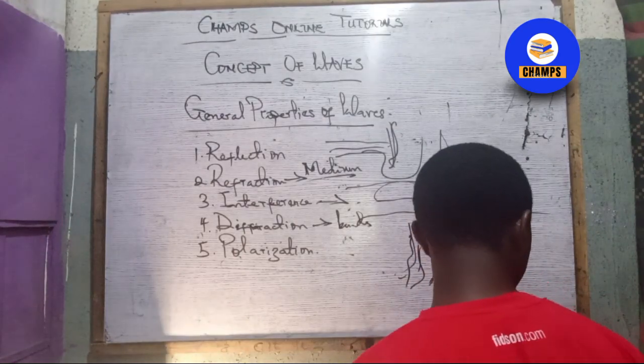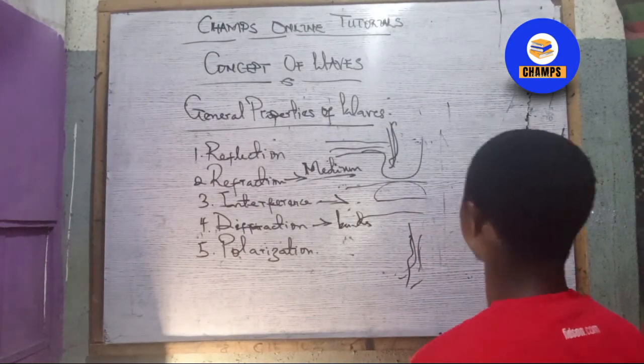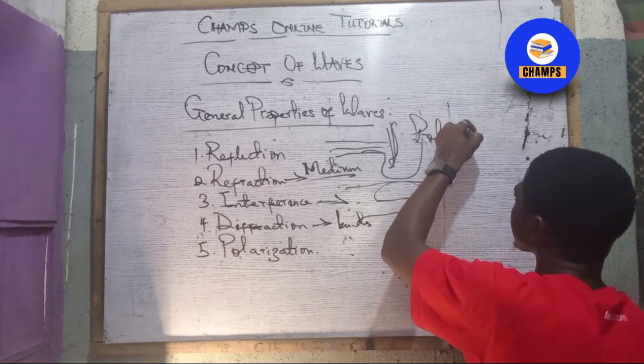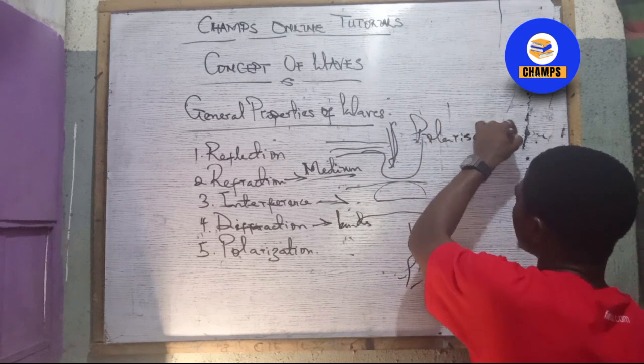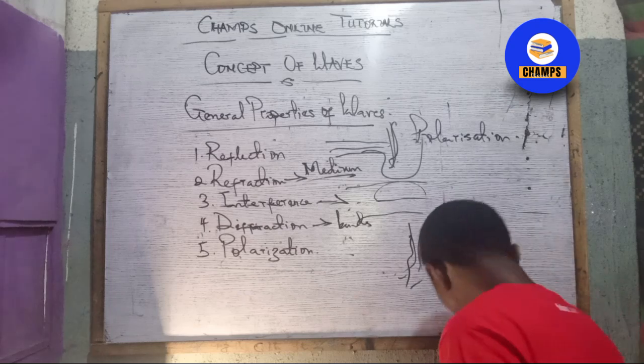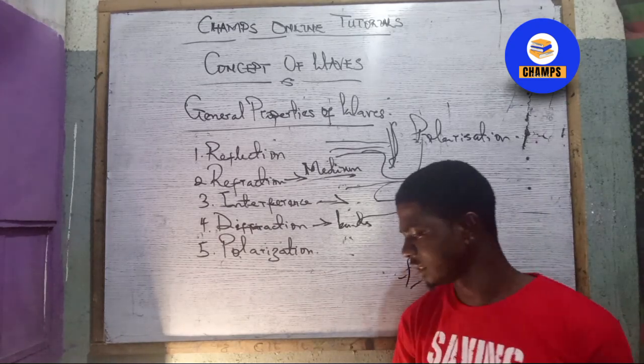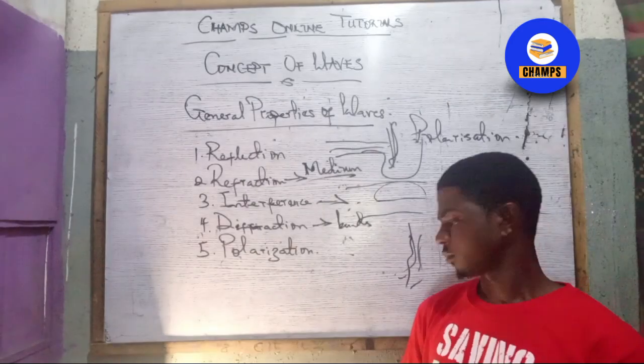And the last one, which is polarization. Coming to polarization, you see some places they will spell it with Z, while some textbooks will spell it with S. So everything is still the same thing.